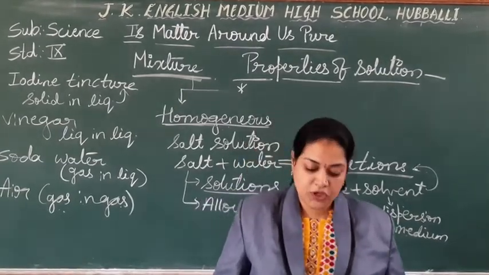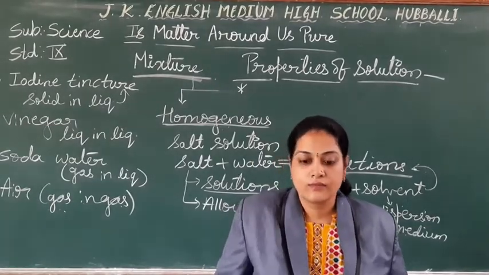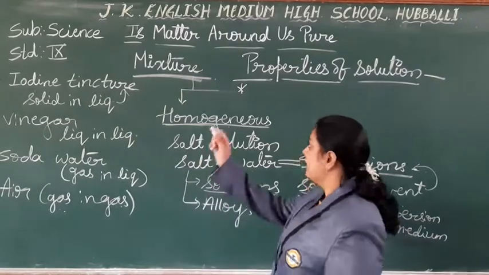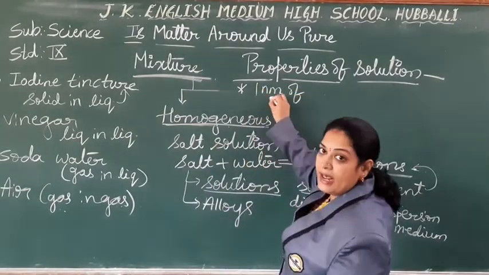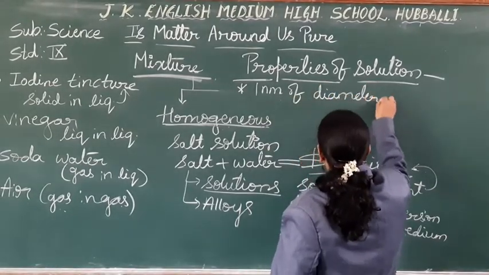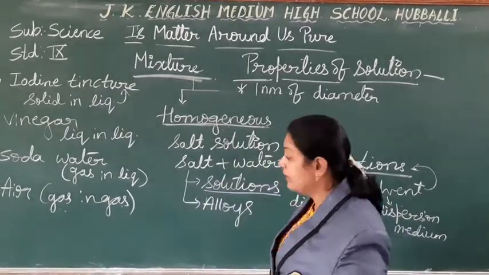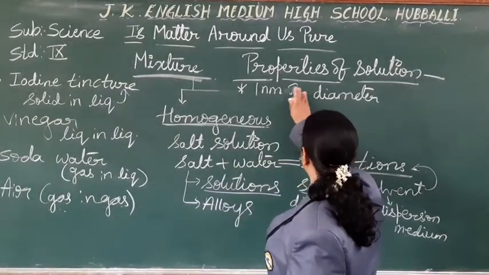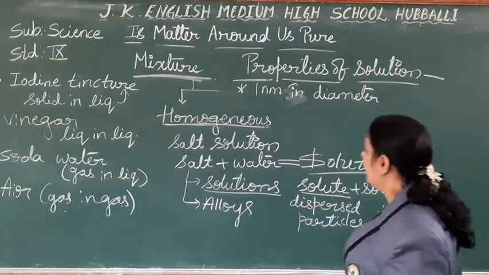It is less than 1 nanometer in diameter. How much is it? 1 nanometer in diameter. You write 1 nanometer in diameter.